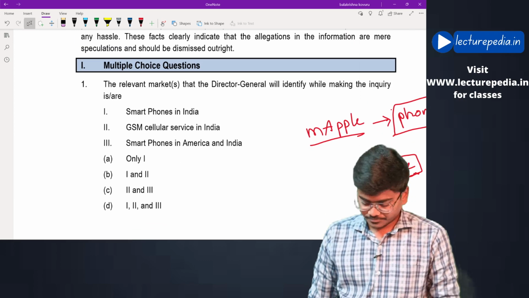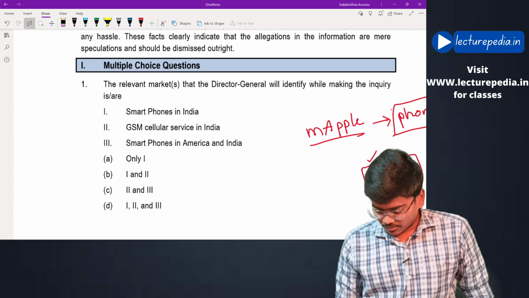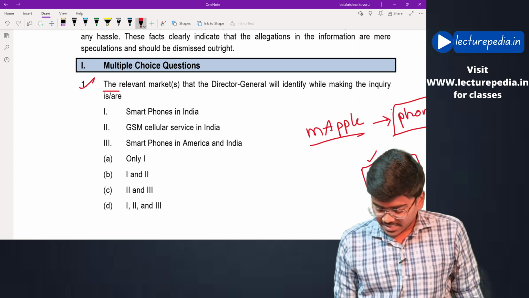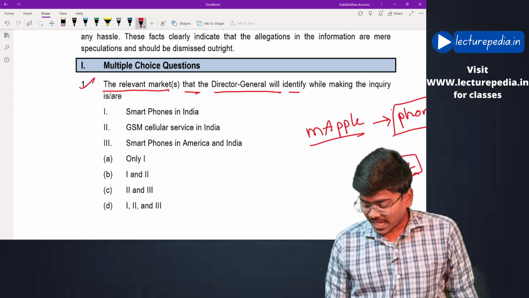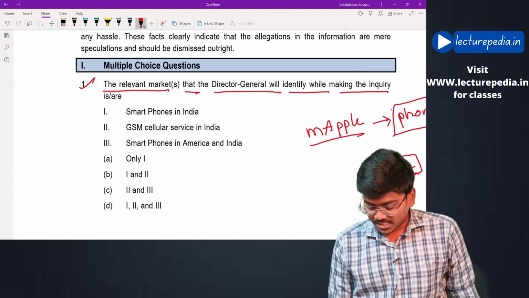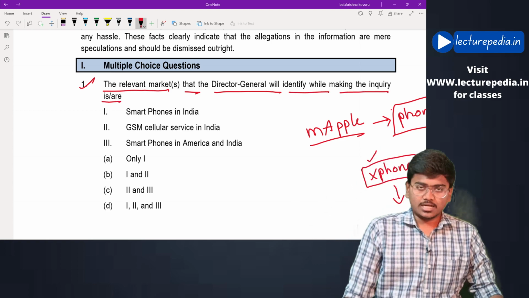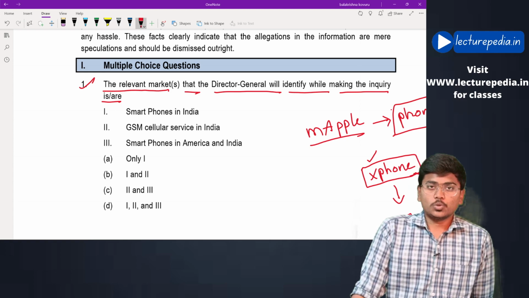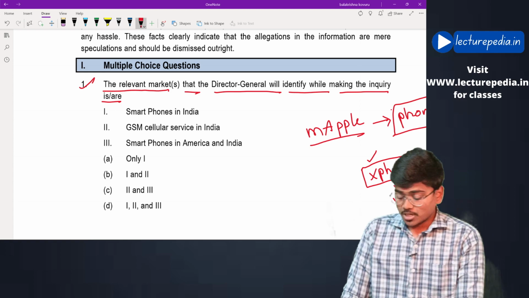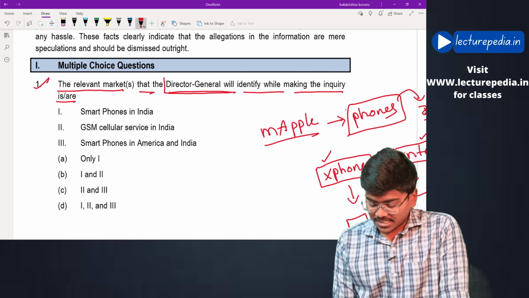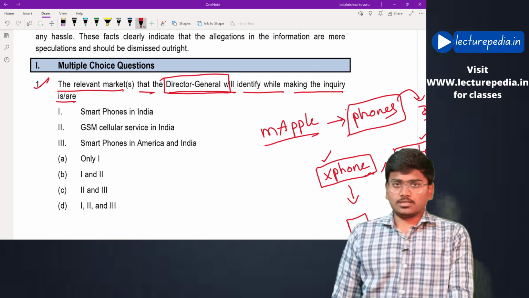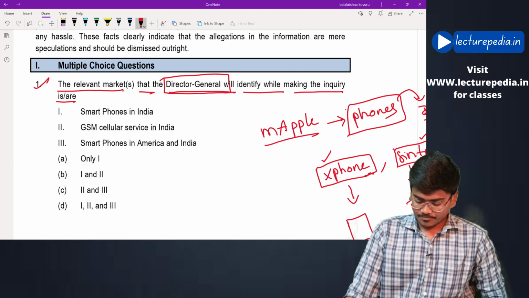See, first MCQ. The relevant market that the Director General will identify while making the enquiry is. That lady has filed a complaint to the Competition Commission of India. Now, while inquiring, what will be the relevant market that the Director General will consider?